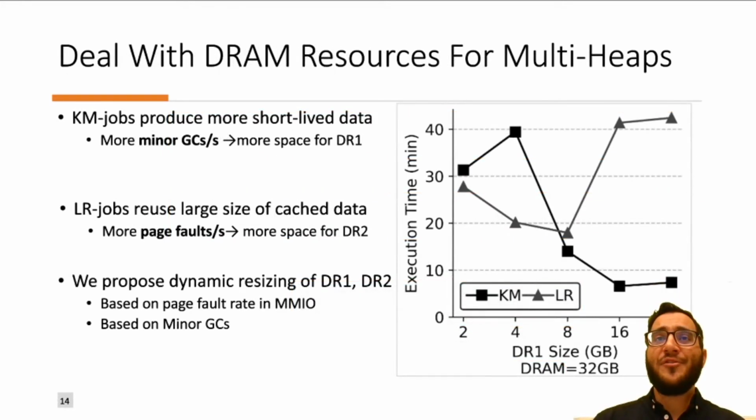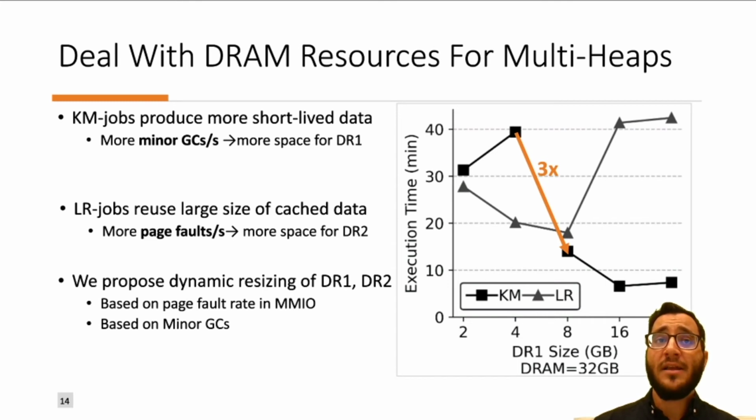In order to deal with the DRAM resources for multiple heaps, we ran a set of experiments using k-means and linear regression with different sizes of DR1 over a total DRAM of 32 GB. When the DR1 size increases, the DR2 size decreases. K-means jobs produce more short-lived data. As a result, when we increase the DR1 size from 4 GB to 8 GB, the total execution time decreases up to 3 times. This happened because in 4 GB we have more minor garbage collections.